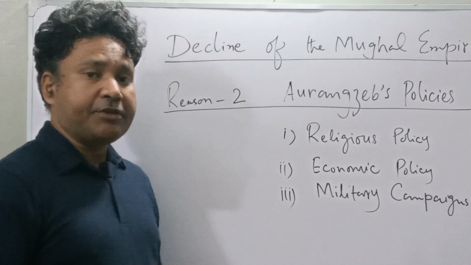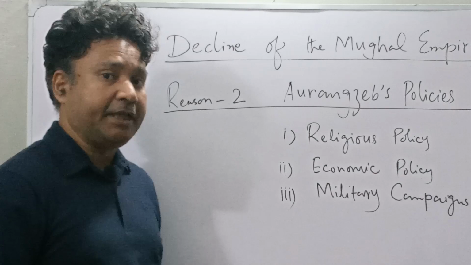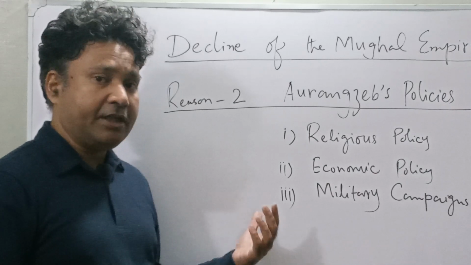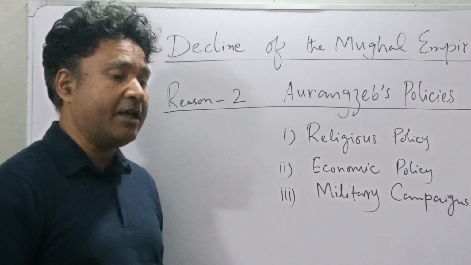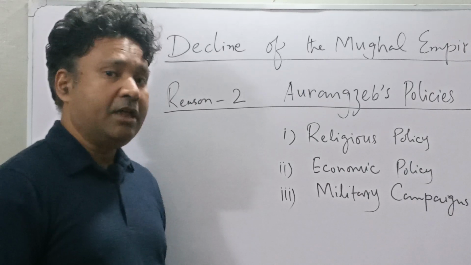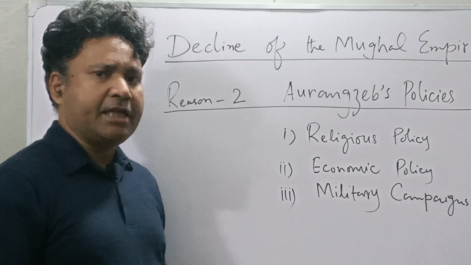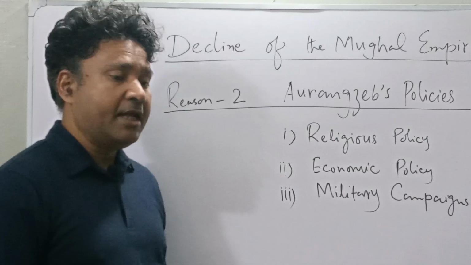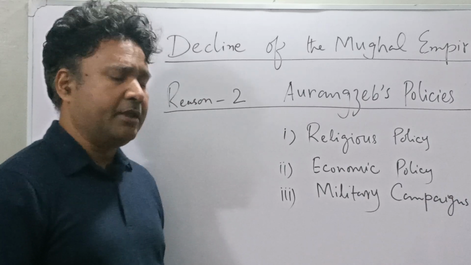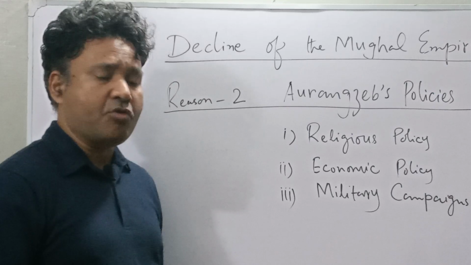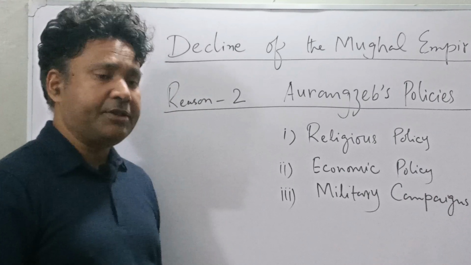And in the year 1664, he put a ban on the practice of sati. And in the year 1668, he even put a ban on music in the royal court, and the musicians were largely retired and put on pensions. And he also put a ban on darshan, which was a practice that involved the emperor giving a public appearance.